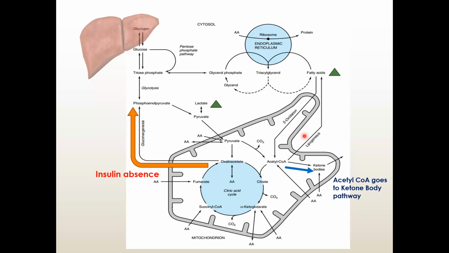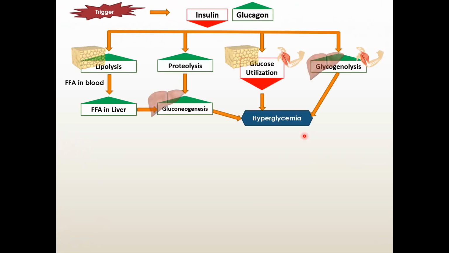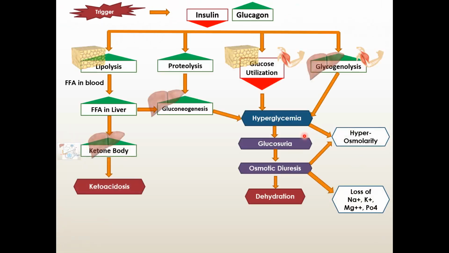There is presence of glucose, but the body cannot utilize it. So ultimately that is why everything is happening. So ketoacidosis: ketone body is an acid. If there is a high amount of ketone body, what will happen? pH will be low, there is more H plus concentration, so low pH, that is acidosis.